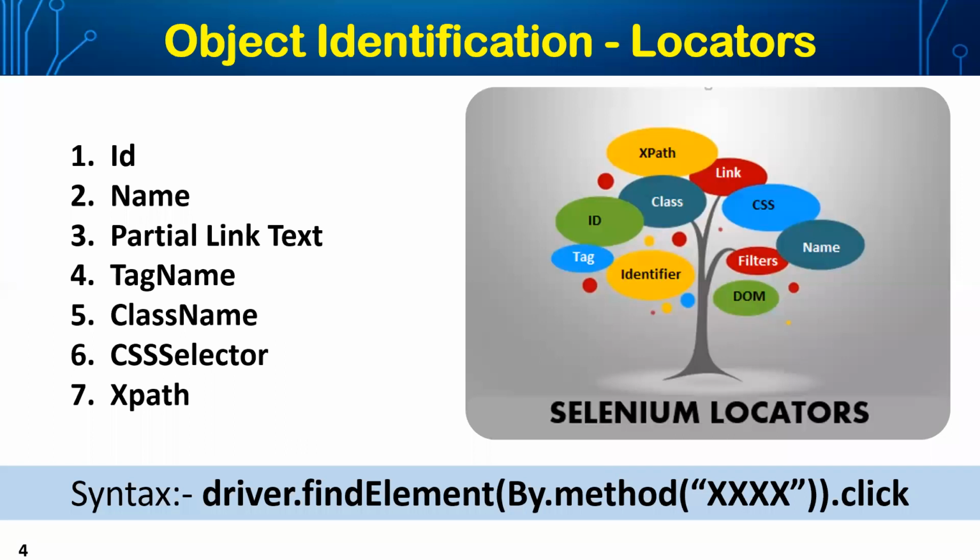In the same way, in the DOM structure, everything on the application is considered an object. When we consider each and everything as an object, it will have its own attributes. Those attributes are called ID, name, partial link text, tag name. These are the different attribute names, and each attribute name will have a value.